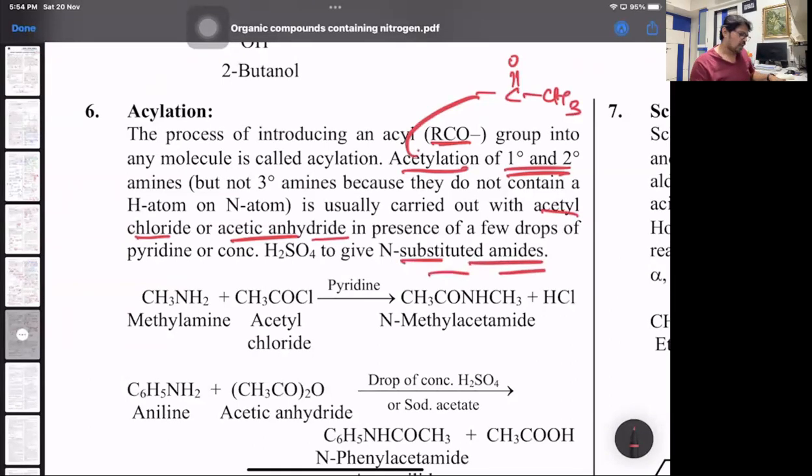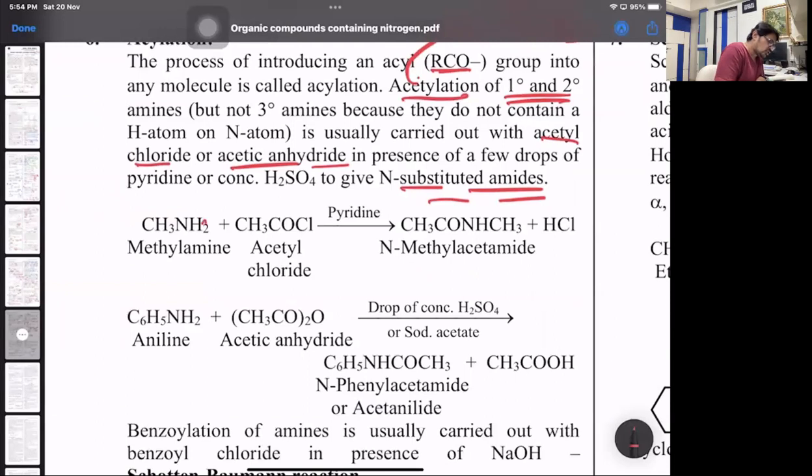But what is that? Methylamine, one of the H will go with Cl. You will get N-methyl acetamide, or the other way it can be written is N-acetyl methanamine.